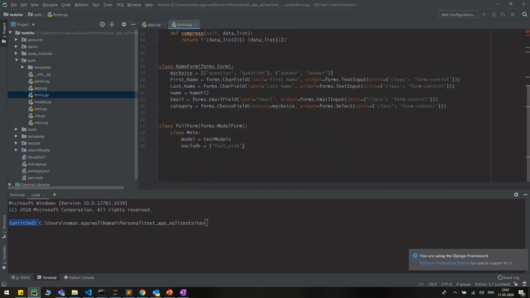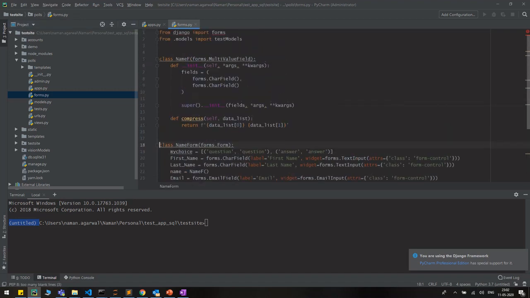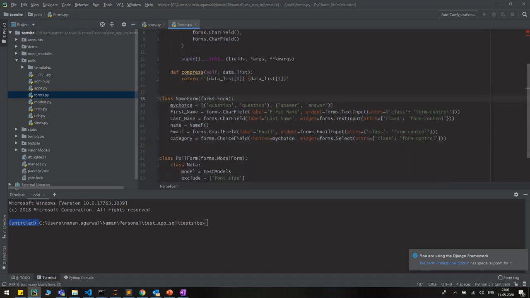Now when I go to some other code, you can see this thing. This is the PEP 8 convention, so PyCharm automatically helps you follow the PEP 8 convention. What is the PEP 8 convention? There are some defined standards which we follow while coding. For example, if I hover my mouse, it gives you options like PEP 8: too many blank lines, and all that stuff. What I can do is simply use the option here, Reformat File. When I click on Reformat File, it will automatically reformat it for you.